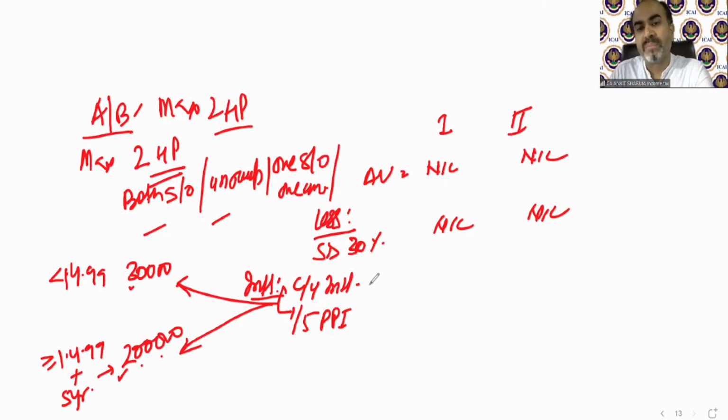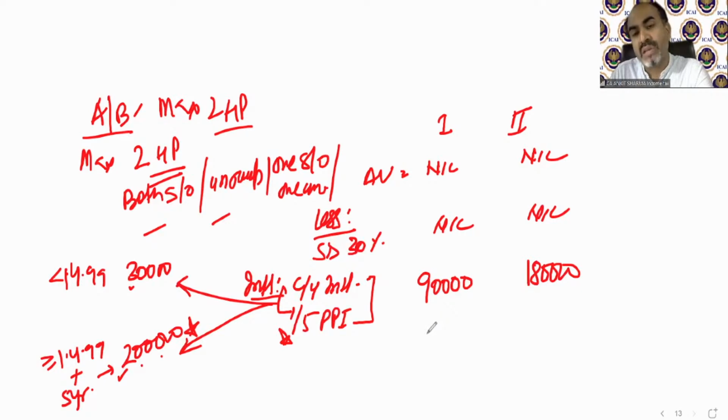For example, the total of 1/5 and current year interest for this house is 90,000, and for this house is 1,80,000. We are assuming the applicable limit is 2 lakh rupees. Then for both houses together, this 30,000 or 2 lakh limit is applicable. It's not for each individual house.